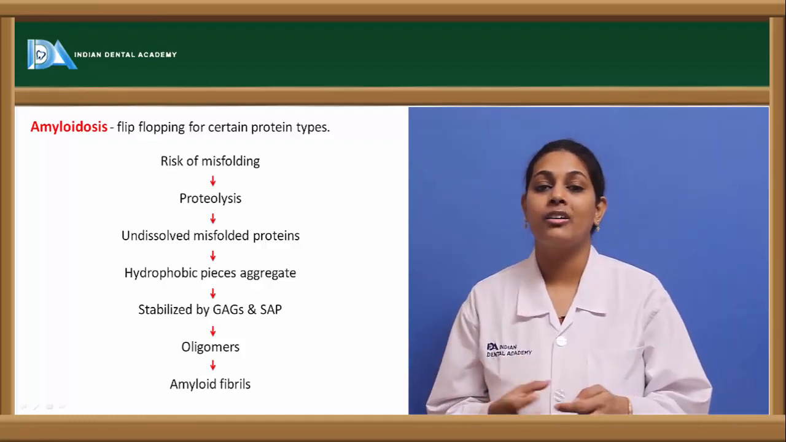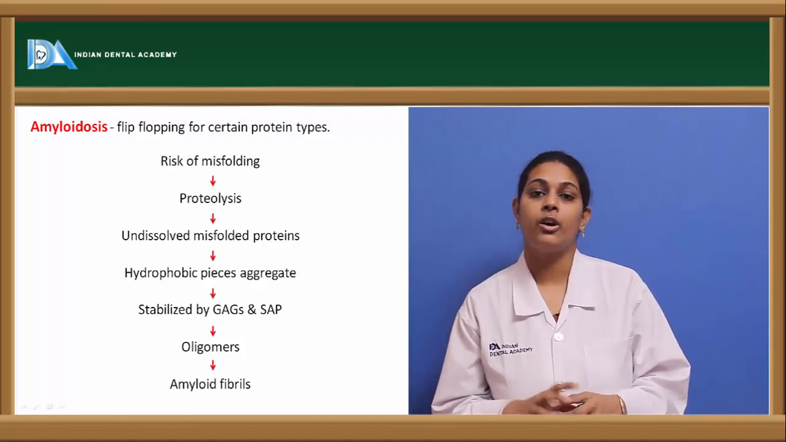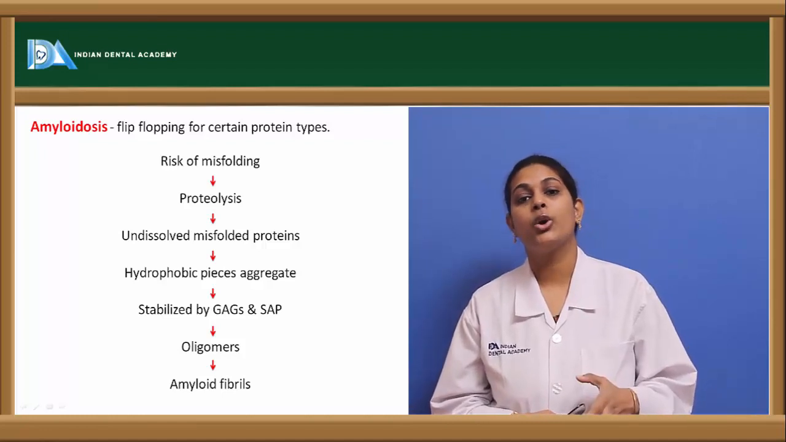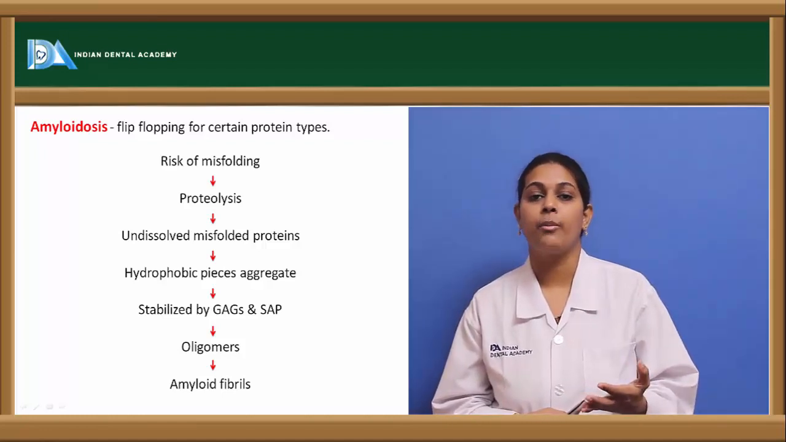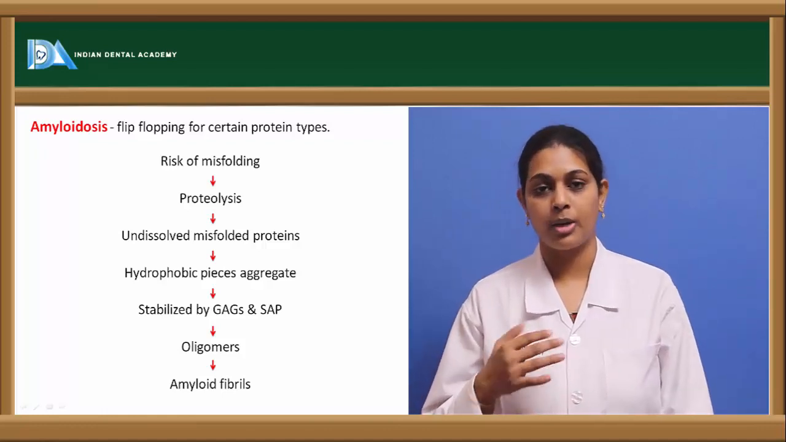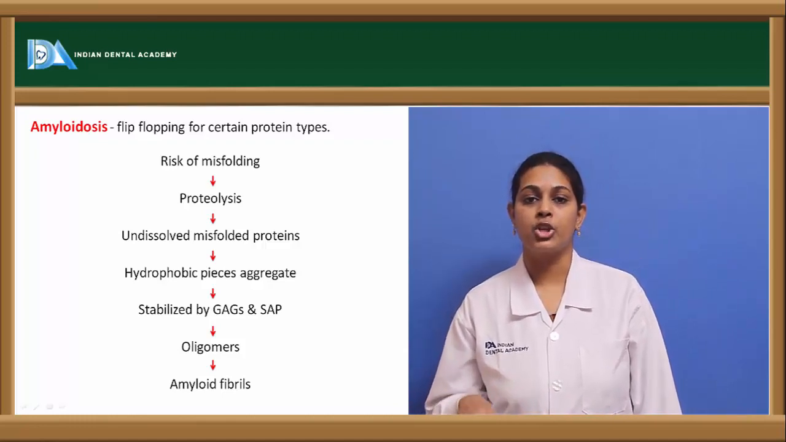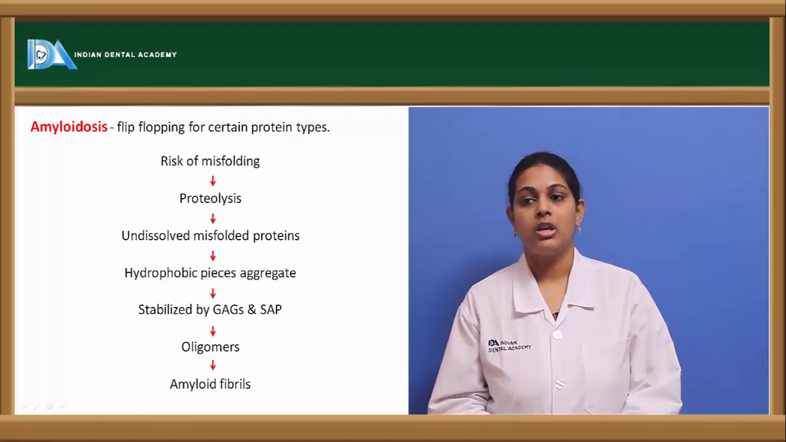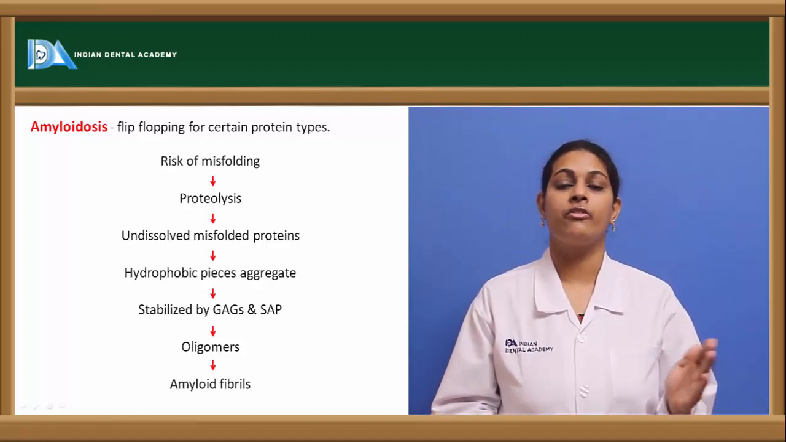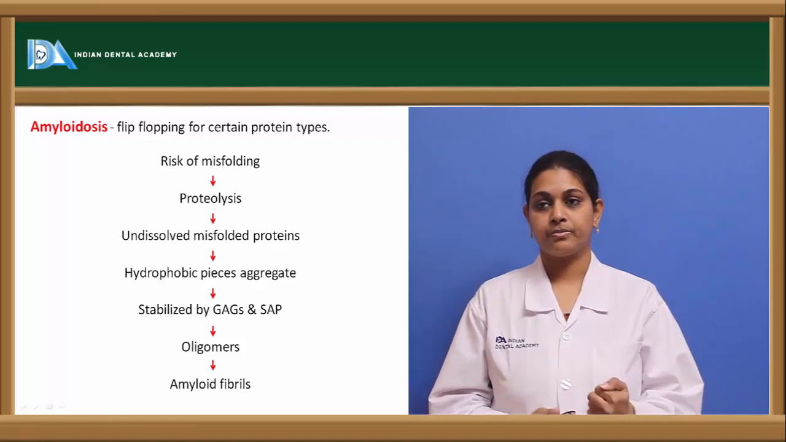When these hydrophobic aggregates come together in a ball-like fashion, they are known as oligomers, and these oligomers result in the formation of amyloid fibrils, which are undissolved protein metabolites that have not been dissolved, and this results in abnormal deposition of these proteins. So this is the reason why there is extracellular deposition of proteins, and this condition leads to amyloidosis.